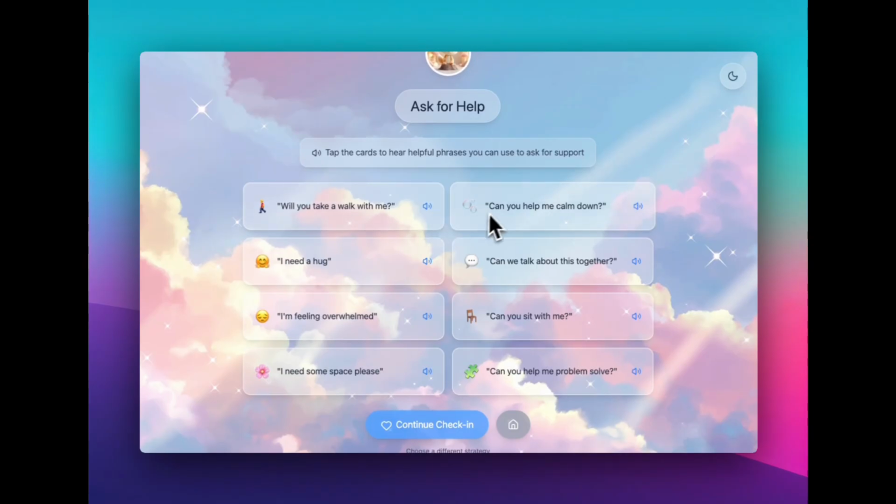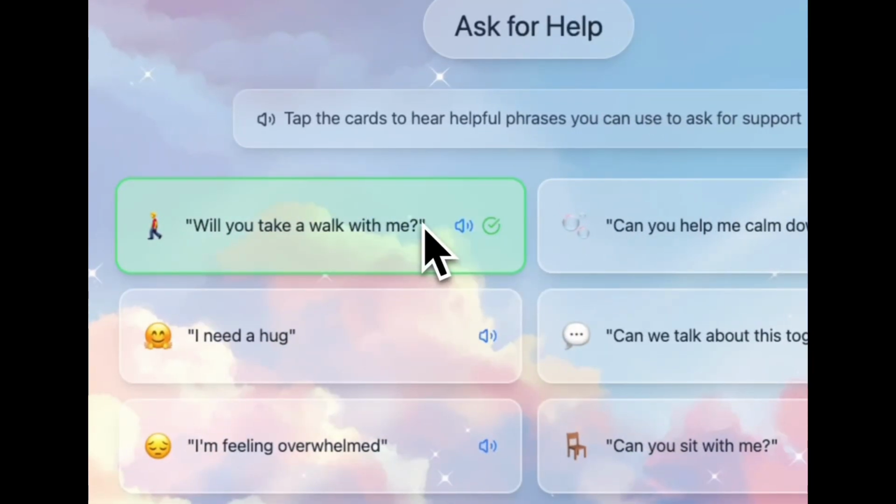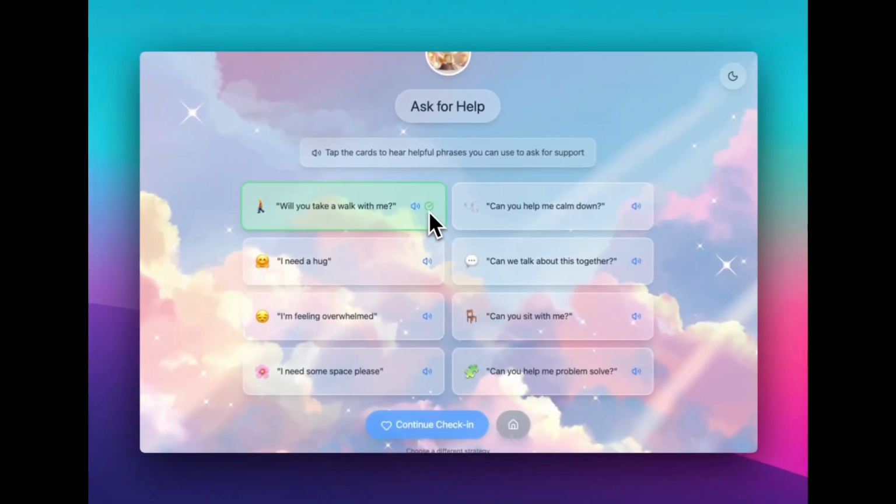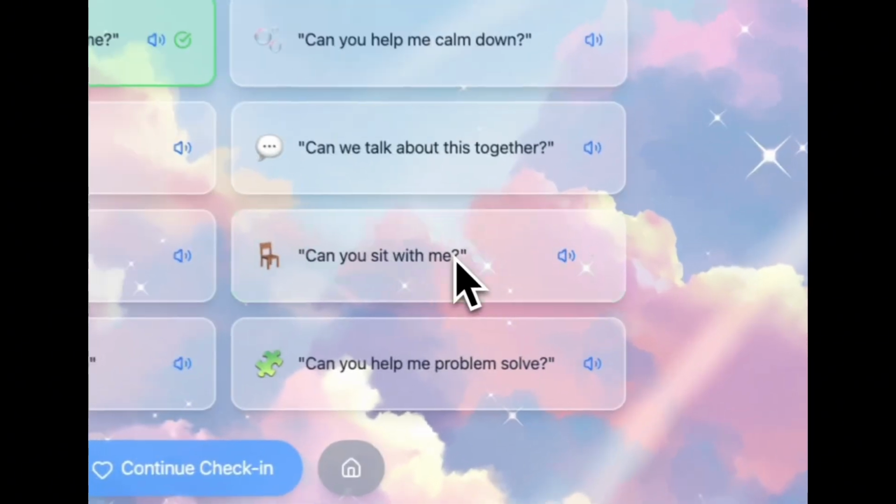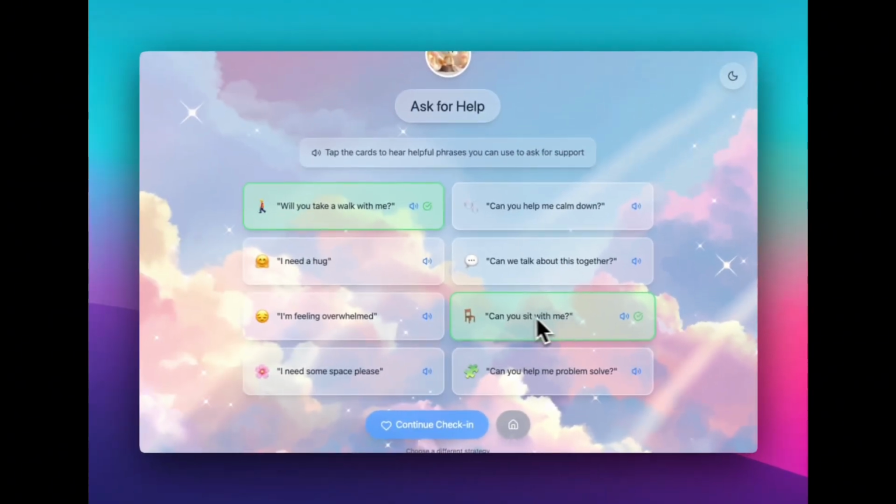So here you can tap the different cards, and it will read what it says out loud. We have a lot of children who are not yet readers, or who are minimally or nonverbal, and so having something that can speak for them in this situation is helpful, and we're hoping the emojis can kind of aid them in figuring out what the card will say, and eventually the location of the card will help them indicate which one they want, or they can just press them and then find the one they want and press it again. Will you take a walk with me? So you can say that indicates that you've already chosen that one. Can you sit with me? They all speak what's on the card.